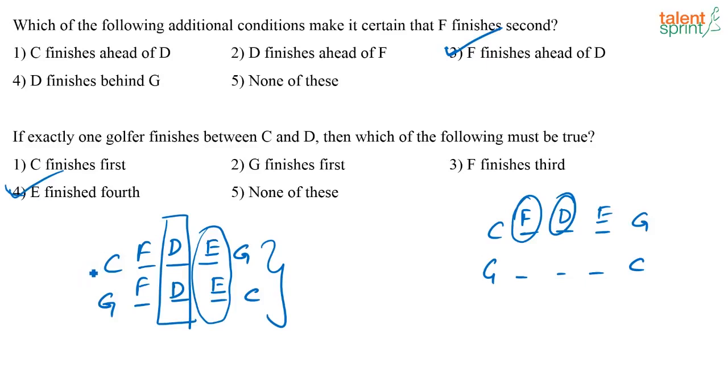See, C finishing first is a possibility, right? It can also be G, but in both the cases E will finish 4th. Basically, what did we do? By giving the statement, what have we done? We have fixed the position of D as here. If this is D, obviously in both the cases, 4th has to be E.